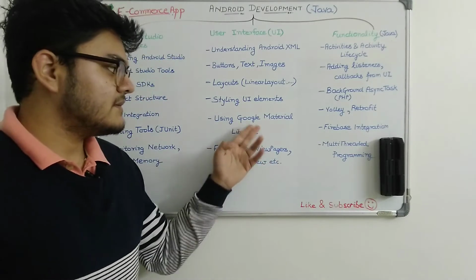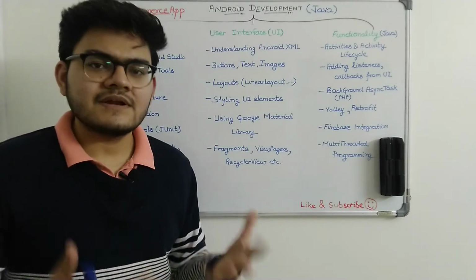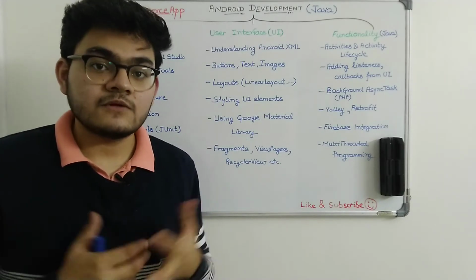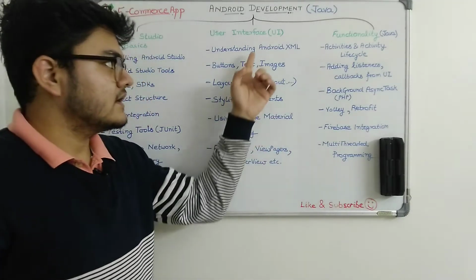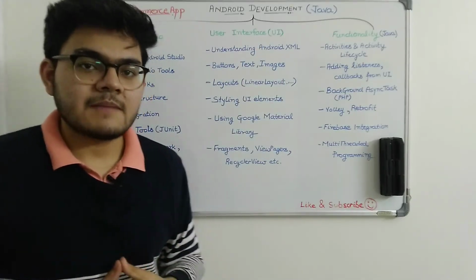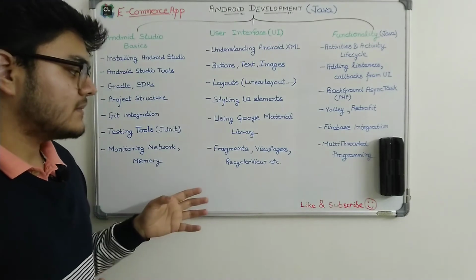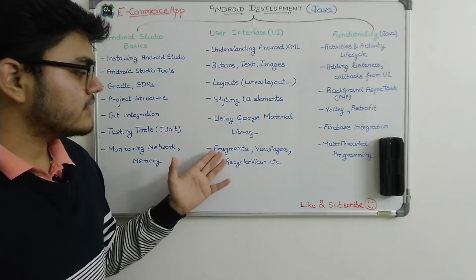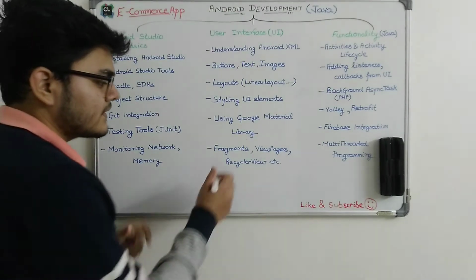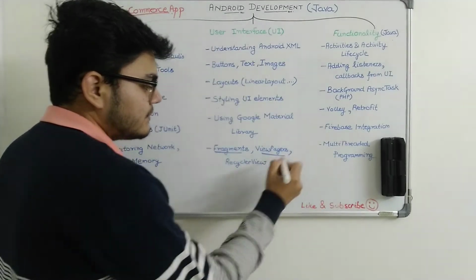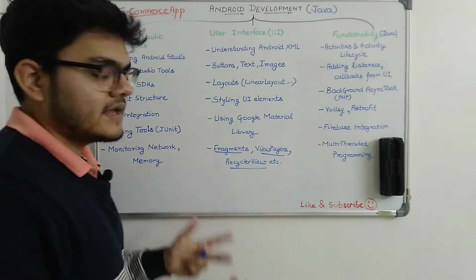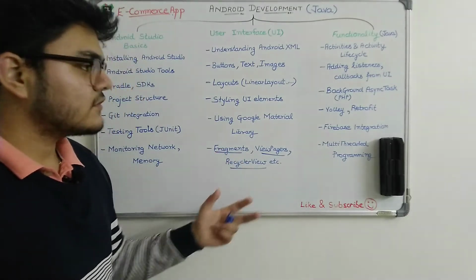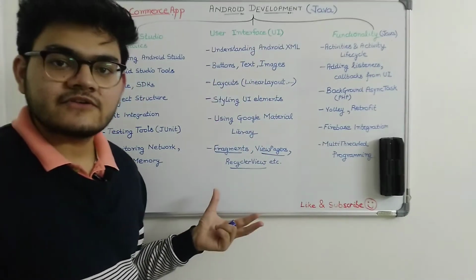We will implement that also, and there are several other UI libraries that we will also use to get some additional functionality related to UI in the e-commerce app. Then we have some important concepts, which are fragments, view pagers, recycler view, and some more UI elements. We will discuss all of them under the UI section.